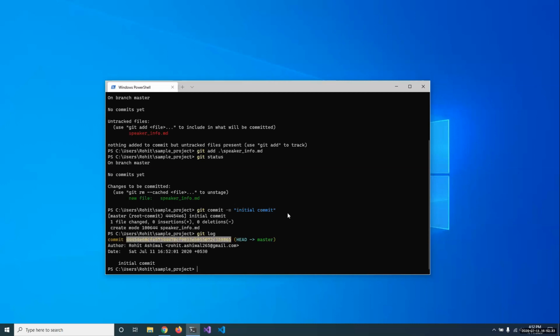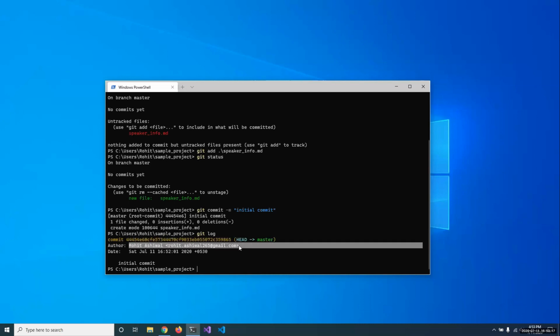First is our commit hash. The commit hash is a cryptographic hash of the contents which are part of this commit. It uses the SHA-1 algorithm. You can always look up on the internet what cryptographic hash functions are and what SHA-1 is. Then this special bracket syntax tells us which branch this commit belongs to. And this is a special variable, HEAD, which always points to the commit currently checked out by git. Currently we are at the top commit of master, so it points to master directly.